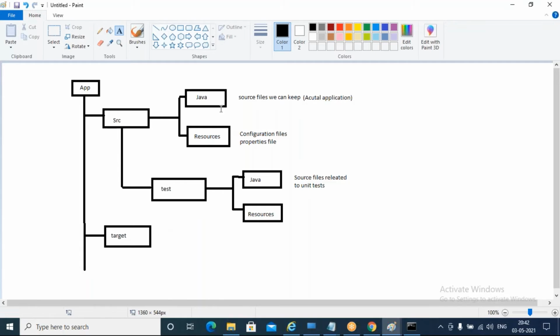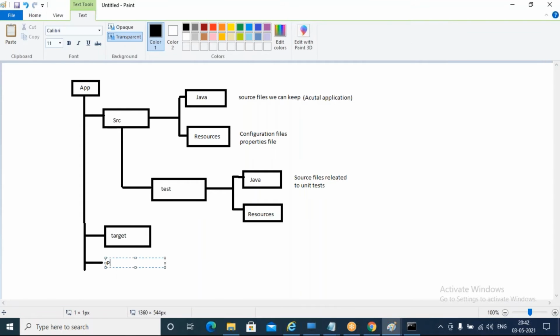Inside this, all compiled Java source files, compiled .class files, it will keep. And there is pom.xml, which will be present in your root directory. We will talk about this in detail.